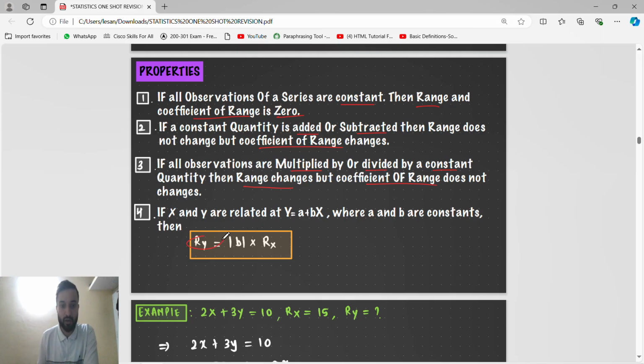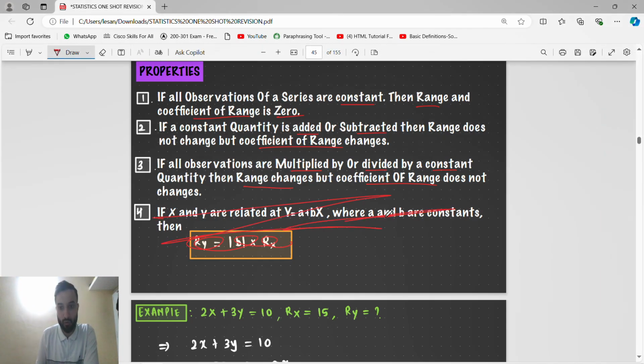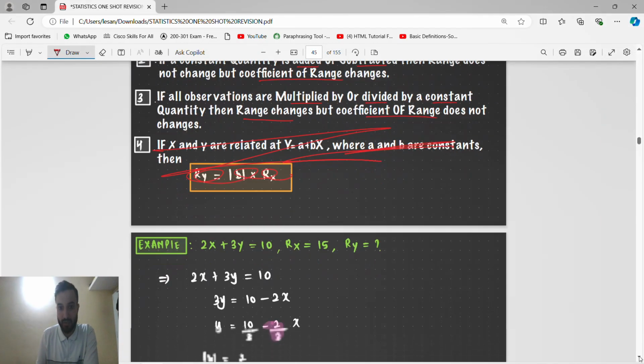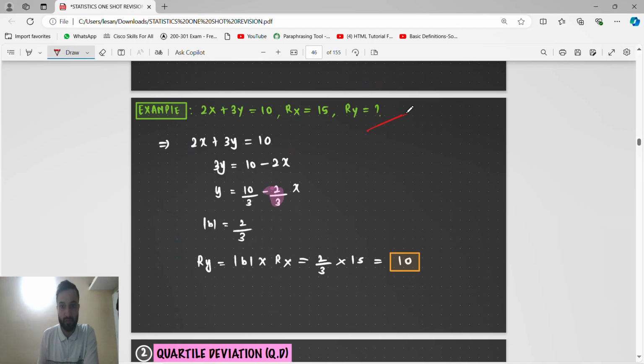Guys, don't remember this formula. We have known the formula, we have done it before already. So leave out this fourth point. You can directly come to this.